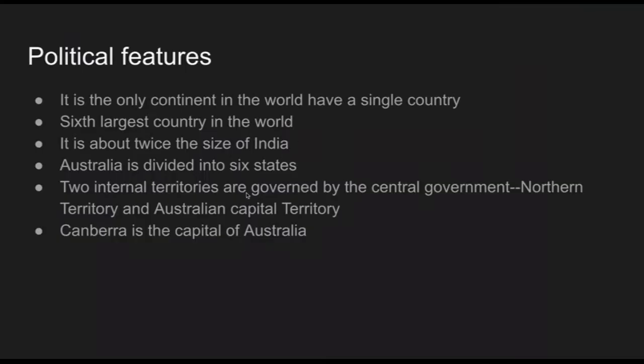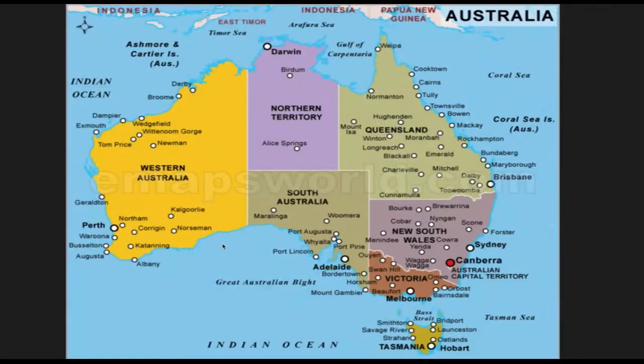And the next one is the Australian Capital Territory, which includes Canberra, the capital. That is also under the control of the central government. And the capital of Australia is Canberra. Okay, so are you clear about these states and territories?